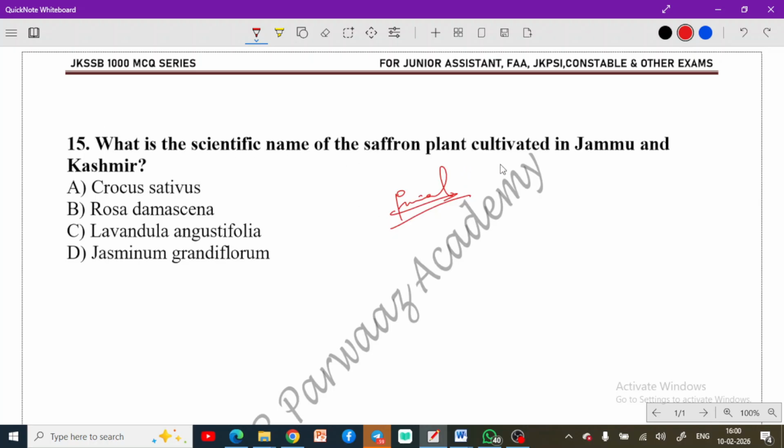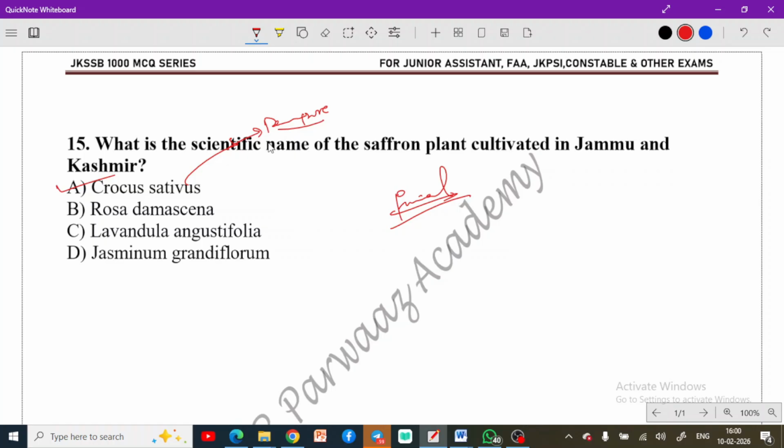Now, what is the scientific name of the saffron plant cultivated in Jammu and Kashmir? If you talk about this, you must be knowing option A is the correct option, that is Crocus sativus. This is the correct name, and Pulwama, or you can say the Pampore region, is most famous for this saffron. It is sometimes considered the saffron bowl.